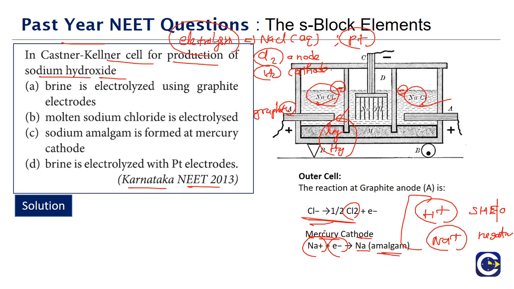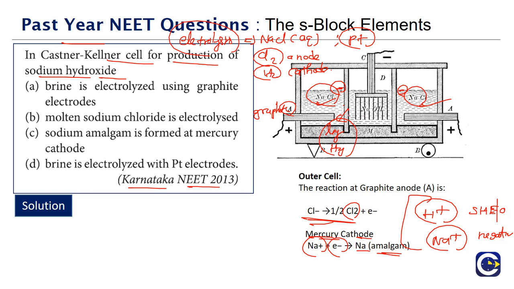If you look at the electrochemistry chapter, we will be able to understand more about why, in the case of the Castner-Kellner cell, Na plus gets discharged at the mercury electrode. Here it is sufficient if you understand that Na plus is getting discharged at the mercury electrode.